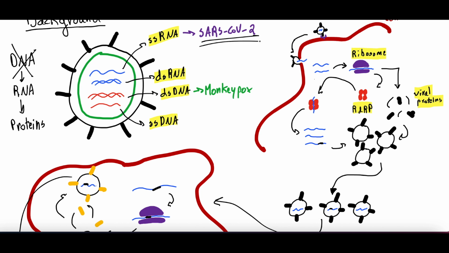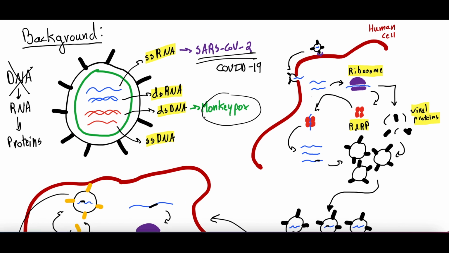So single-stranded RNA viruses are the very well-known now SARS-CoV-2, right? The virus that causes COVID-19. This is a single-stranded RNA virus. Monkeypox, the virus we just talked about in our last video, is a double-stranded DNA virus. And the reason this is important is it is related to how and why these viruses mutate.